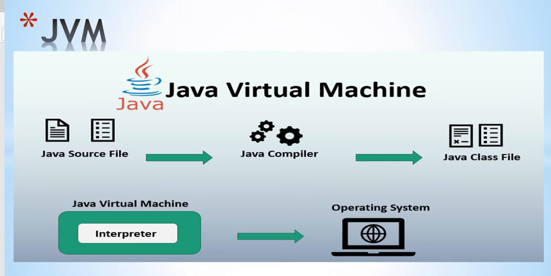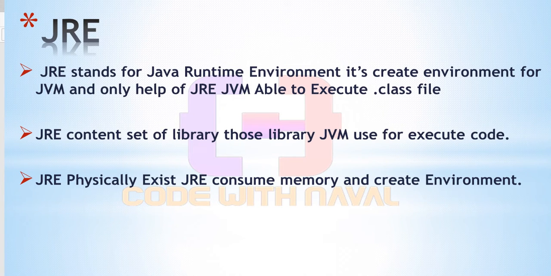For that the Java Virtual Machine takes help from the JRE. JRE is nothing but the Java Runtime Environment. It creates the environment for the JVM, and only with the help of the JRE is the JVM able to execute a .class file, because as we saw, the JVM is not able to create an environment. JVM is only present virtually, but the actual JRE is present in our system. It consumes memory. JRE contains a set of libraries, and the JVM uses those libraries to execute code.